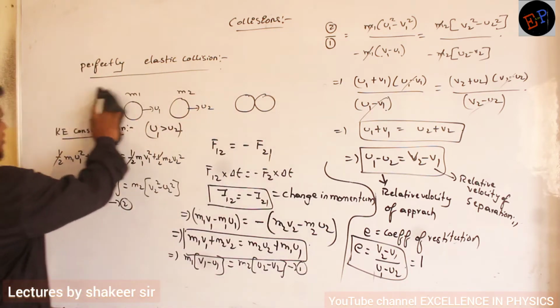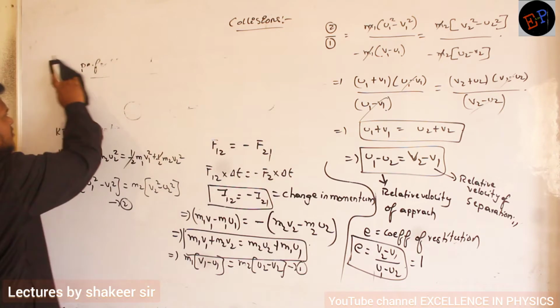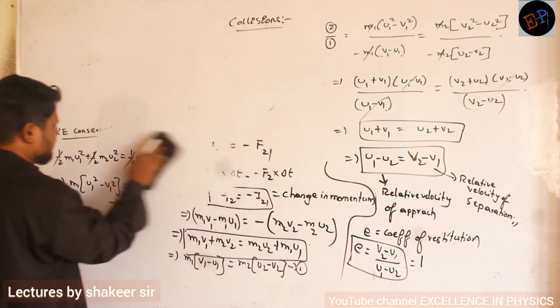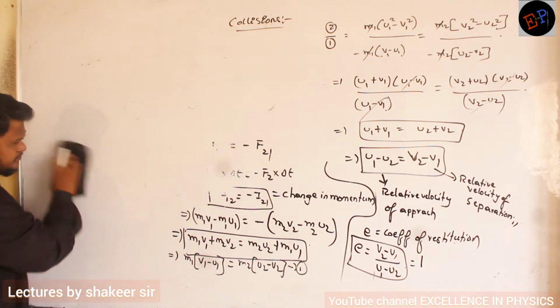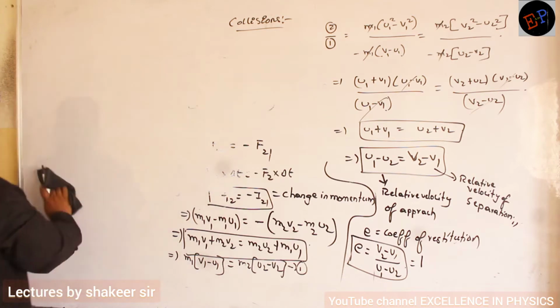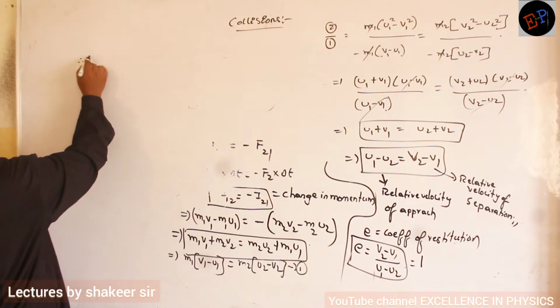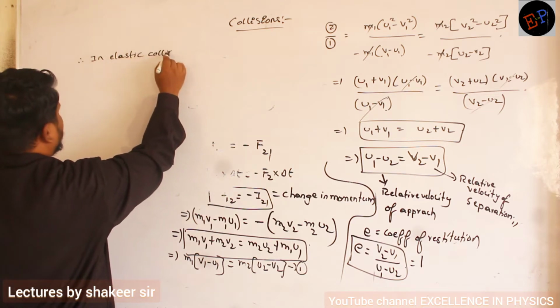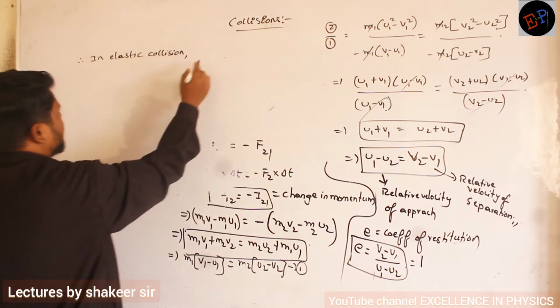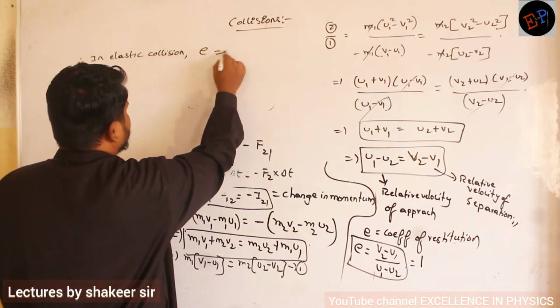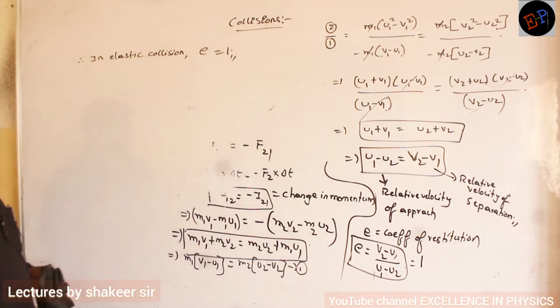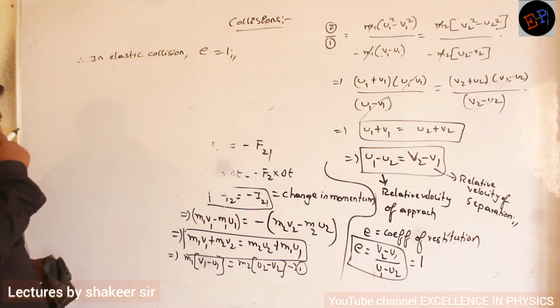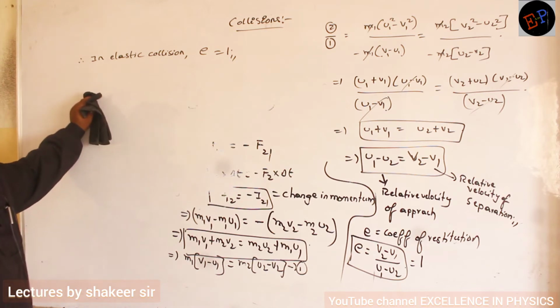Come on, make a note. So therefore, in elastic collision, the coefficient of restitution is equal to 1. Are you able to understand?